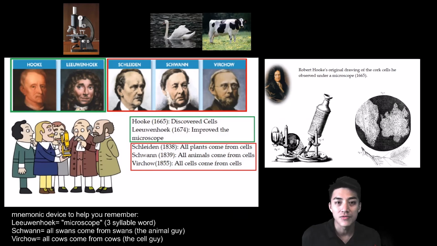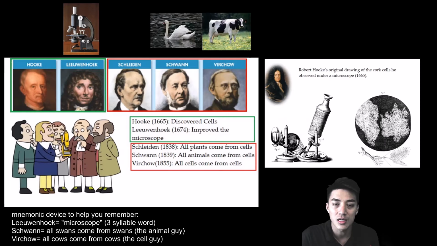I know that was a handful, and some of these names are a bit difficult, so I'll give you some mnemonic devices to help you remember these scientists and what they're often credited with. So I learned this from my 9th grade biology teacher, and so if you're watching out there, Mrs. Clausen, I'm just telling this to my class now. But it goes like this. Leeuwenhoek is credited with improving the microscope, so the name Leeuwenhoek and microscope are both 3-syllable words. Leeuwenhoek, microscope. So that's how I remember that.